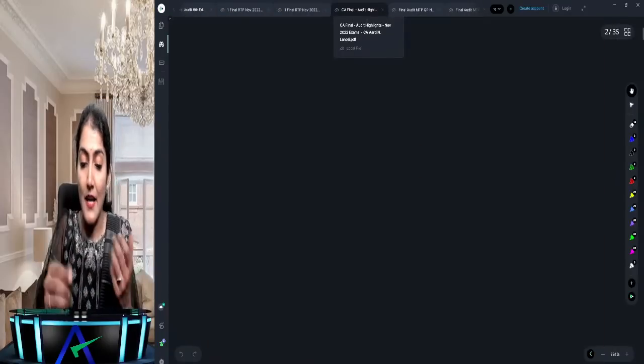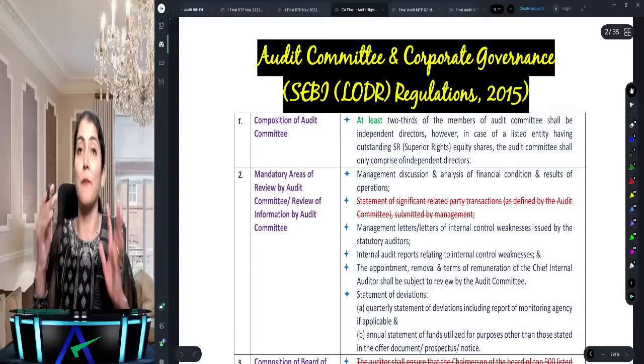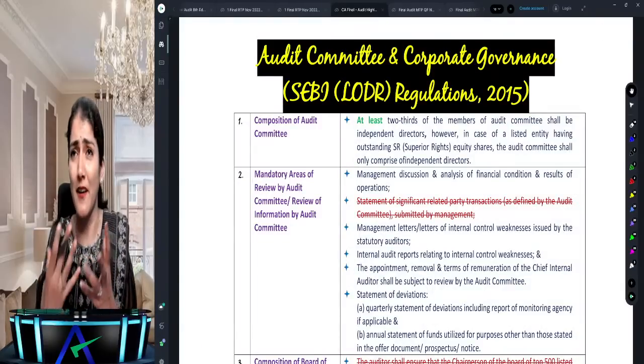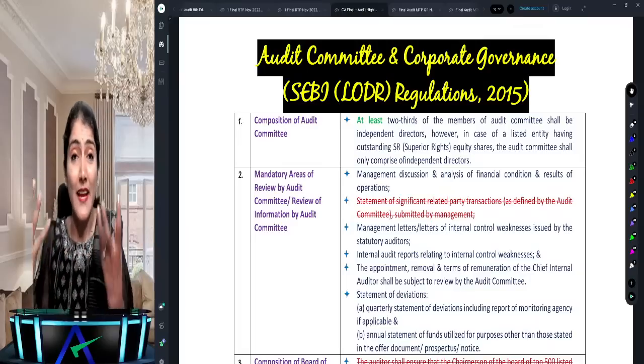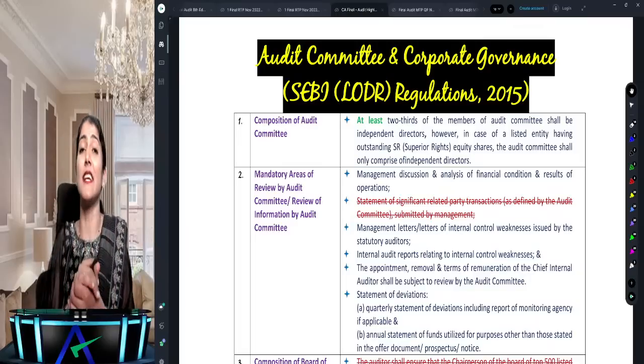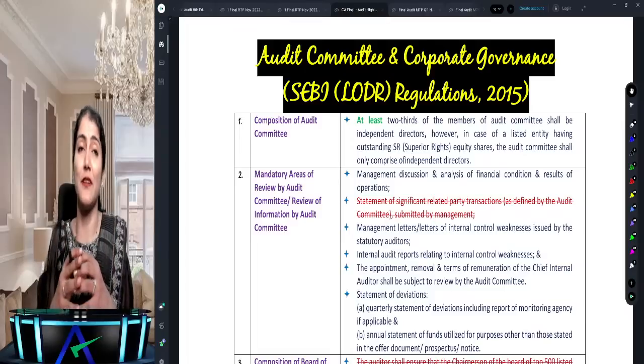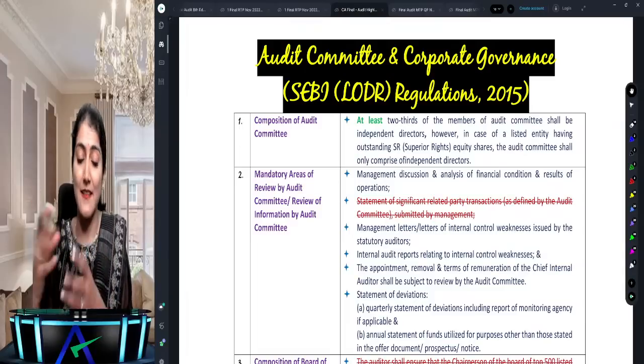Yes, in RTP number 22, regarding the chapter of the audit committee and corporate governance, there is a possibility that we could see an integrated case study in the exam from this particular chapter, regarding whatever changes have come over there.